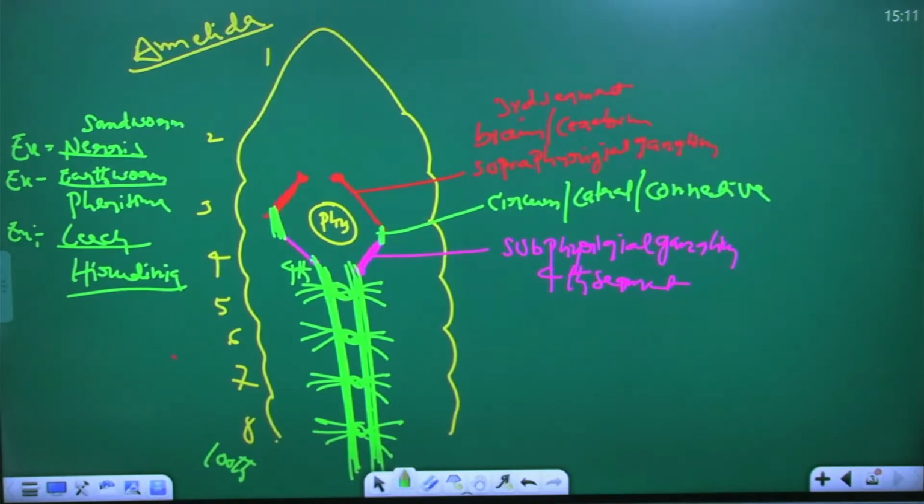Okay. So this is the earthworm nervous system. Annelida general characters. Annelids are triploblastic organisms, bilateral symmetry organisms, organ and organ system level of organization, eucoelomates. Coelomates.